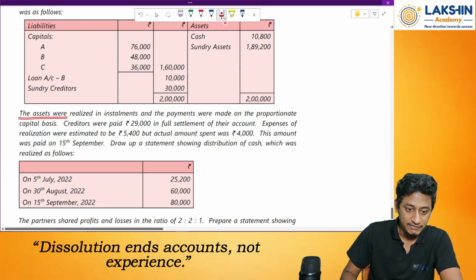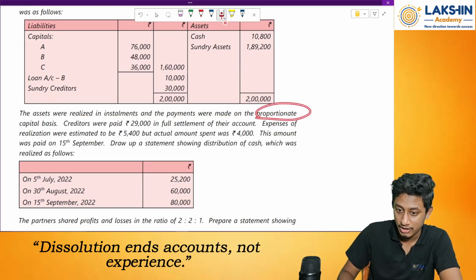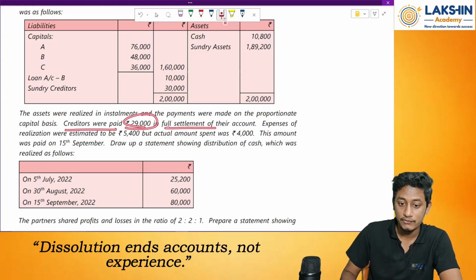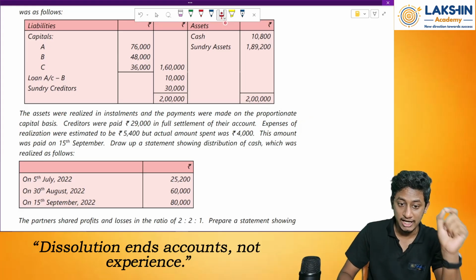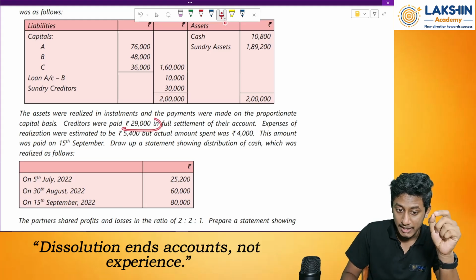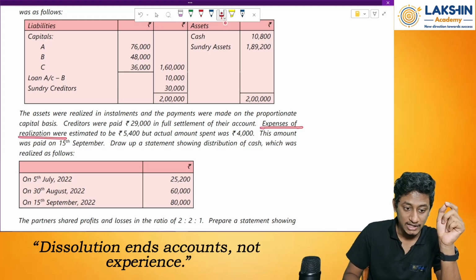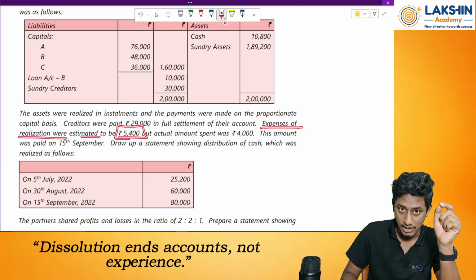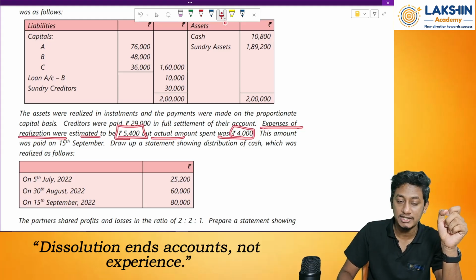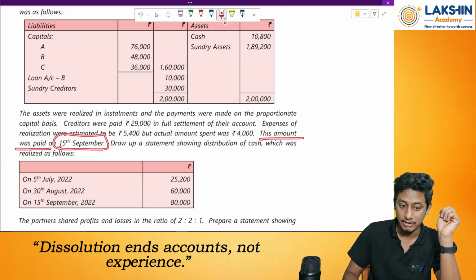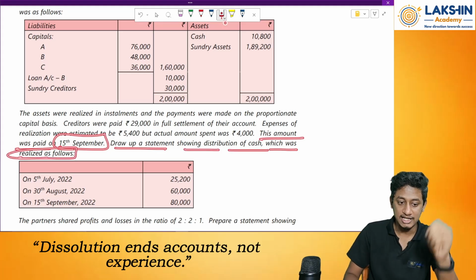Now, assets were realized in installments and the payments were made on the proportionate capital basis. See, this is your hint to use the highest relative capital method. Clear? Okay. Creditors were paid 29,000 in full settlement of their account. So, how much was due to the creditors? 30,000 was due. How much did we pay? 29,000. So, 1,000 rupees is discount to the realization account. Expenses of realization were estimated to be 5,400, but the actual amount spent was 4,000 rupees. Fine. This amount was paid on 15th of September.